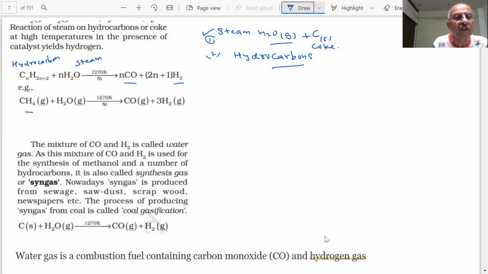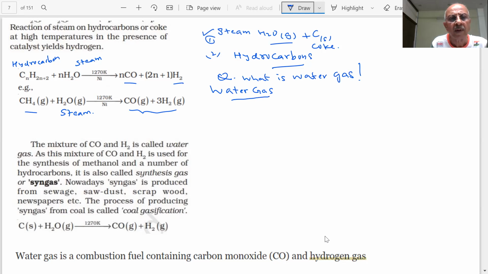Here, if I use methane and steam, at high temperature in the presence of a catalyst, you get CO and hydrogen. This mixture of CO and H2 is called water gas. There was a question: what is water gas? Mixture of carbon monoxide and hydrogen. This is called water gas.